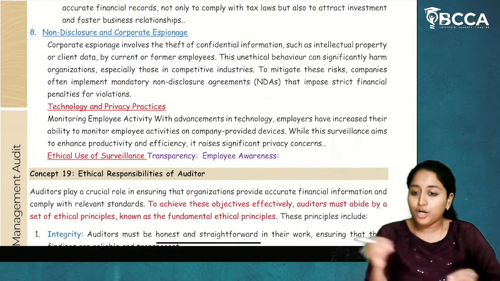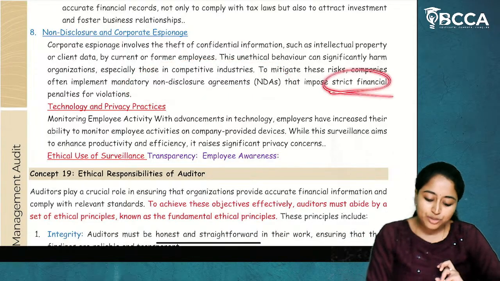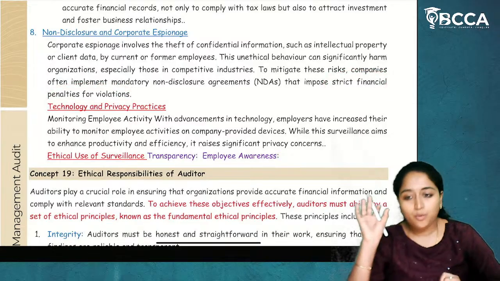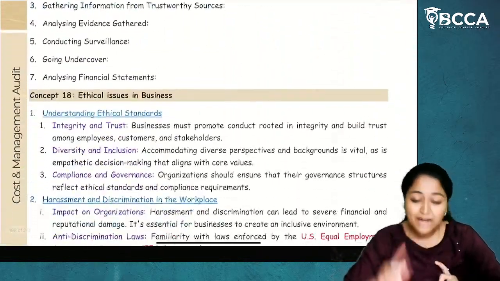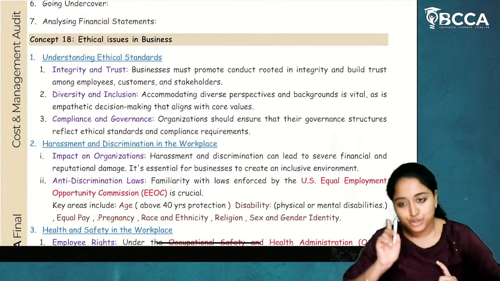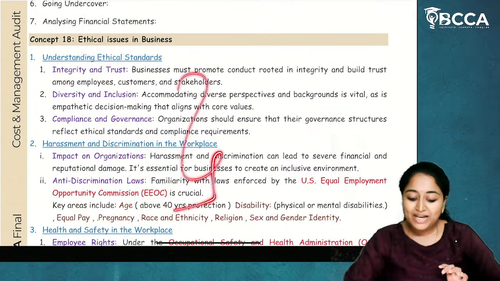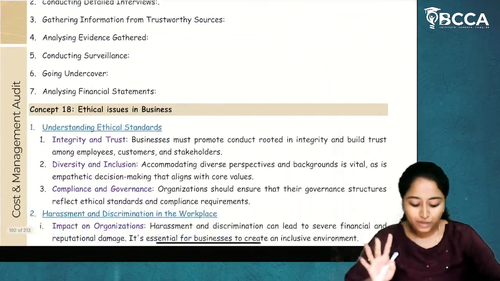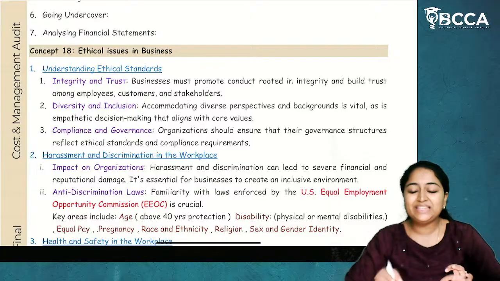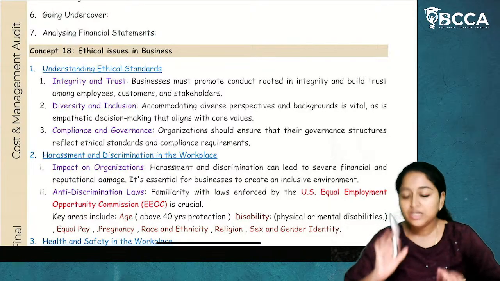The non-disclosure agreement imposes strict financial penalties for violation. So if everything is in place, then that business is free from ethical issues. If any organization is not following any of this, it is called an ethical issue in business. I hope it is clear.